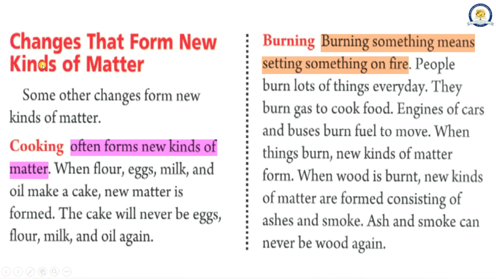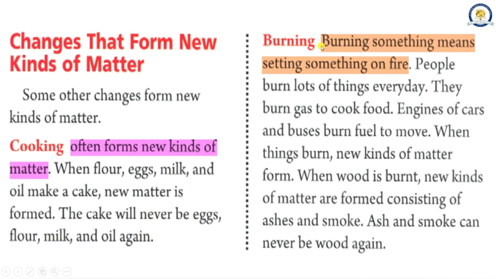Changes that form new kinds of matter. Some other changes form new kinds of matter. Cooking often forms new kinds of matter. When flour, eggs, milk, and oil make a cake, new matter is formed. The cake will never be eggs, flour, milk, and oil again.